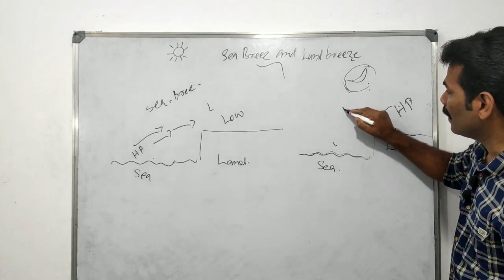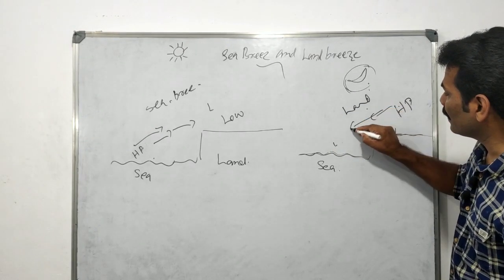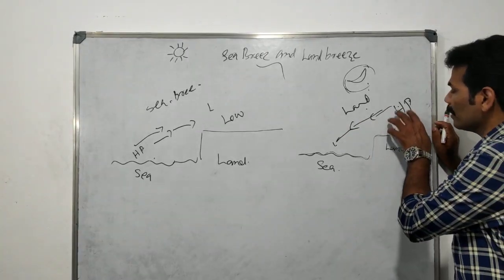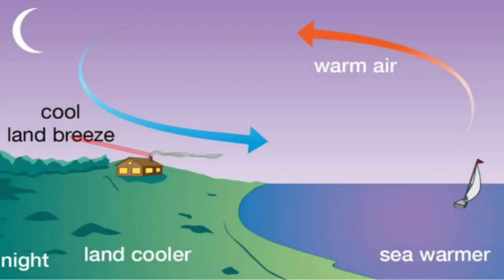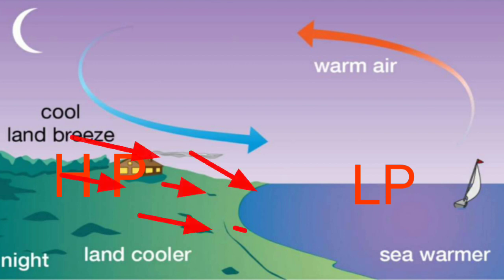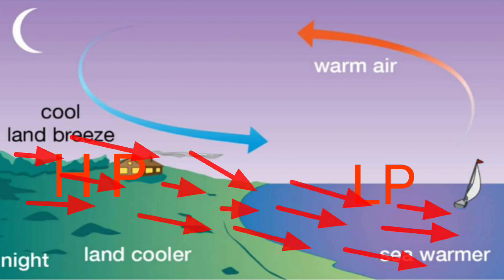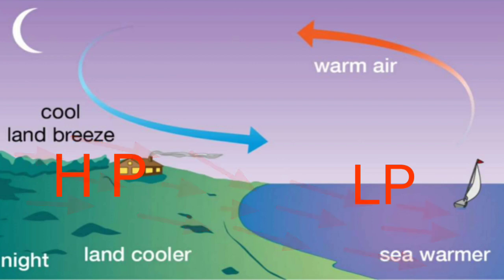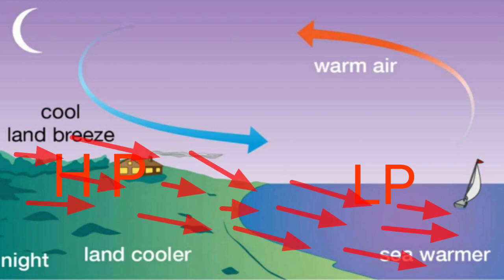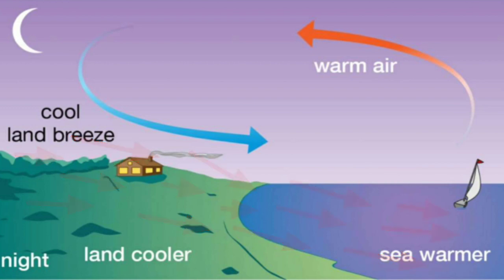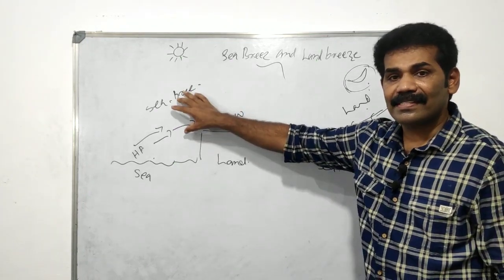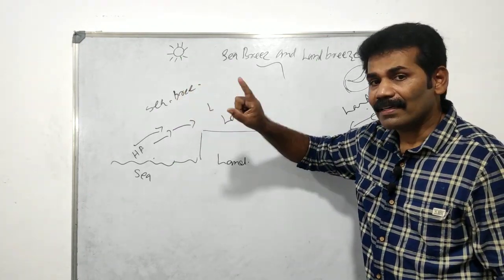It is known as a land breeze. What is that? Land breeze. The land breeze blows from the land to the sea. It is during the time of the night. During that time, the wind blows from the high pressure region to the low pressure region, from the land to the sea. It is known as a land breeze. Land breeze occurs at night, and sea breeze blows in the daytime.